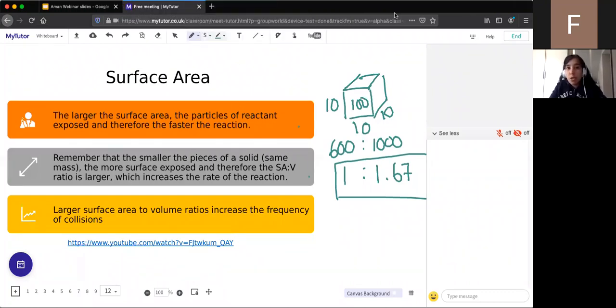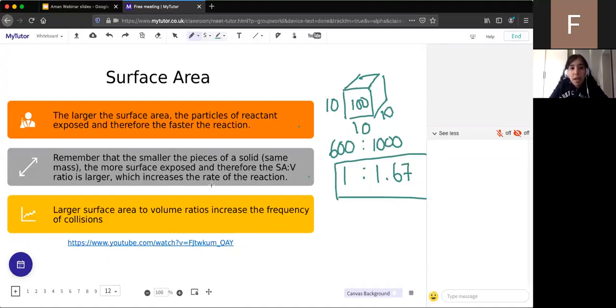Okay, so just as a recap, as we get smaller and smaller, the surface area to volume ratio increases, which means that there are more reactant particles on the surface, and because they're on the surface, that increases the frequency of collisions. So more collisions can take place as there are more particles there.